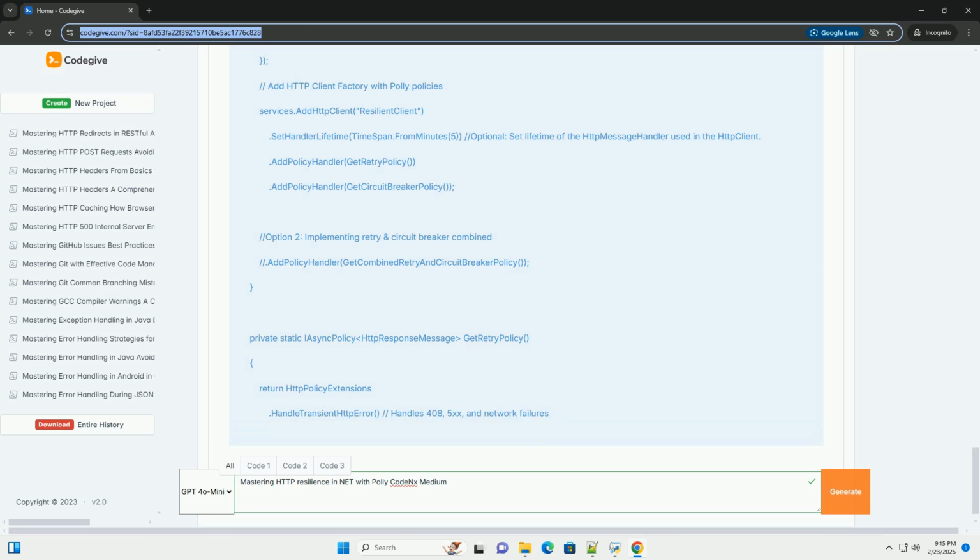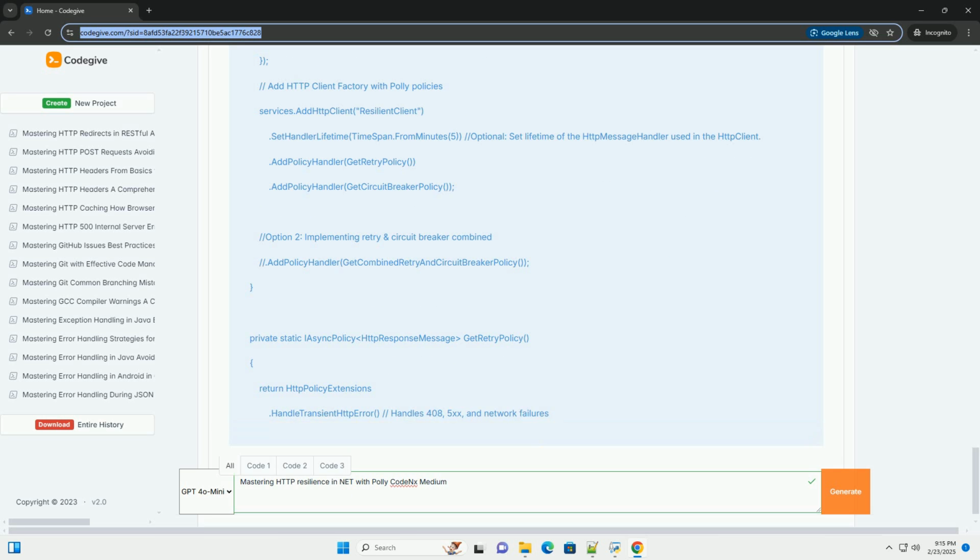3. Dependency injection: the ConfigureServices method now registers the ResiliencePolicyProvider and ExternalApiService with the dependency injection container. This allows you to easily inject these dependencies into other parts of your application. 4. Policy injection: in the HttpClient configuration, we now inject the IResiliencePolicyProvider to obtain the policies.